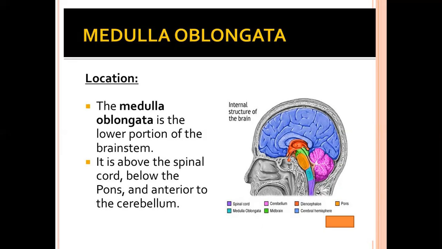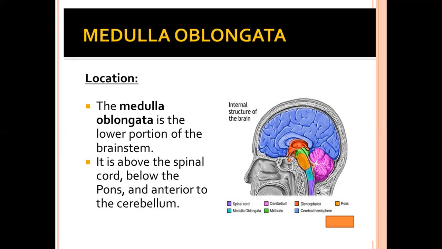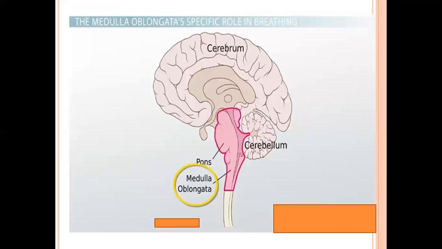You can see here the structure of the medulla oblongata. This is the medulla oblongata, one part of the hindbrain.